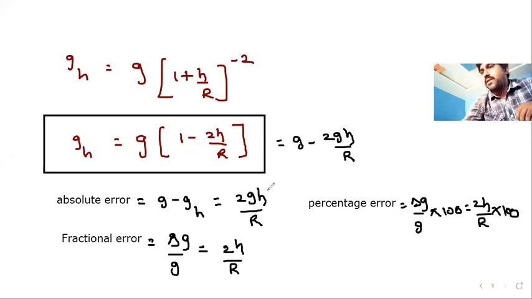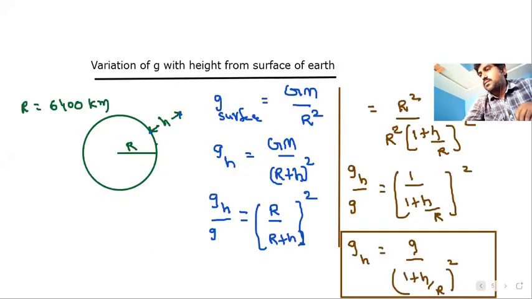We have another, real formula here. What is that? g_h equals g by (1 plus h by R) whole square. Since this calculation becomes more complicated, we usually use the approximate equation. But in such cases where the g value becomes 0, we can use this equation. Then here you can substitute h equal to how much? R by 2, I considered, no?